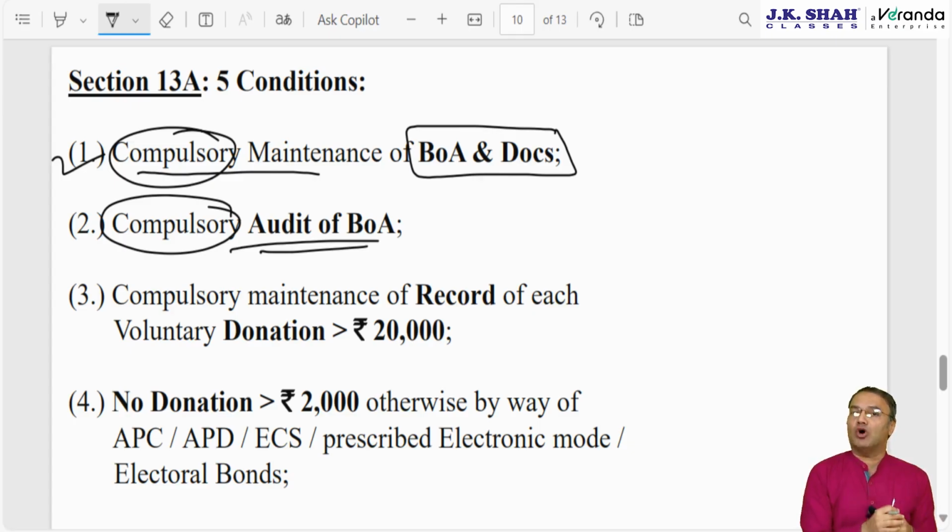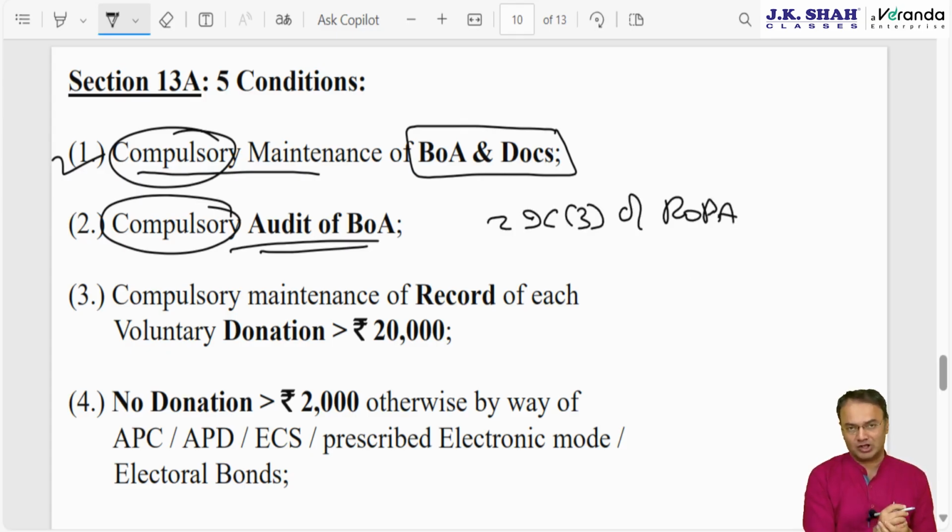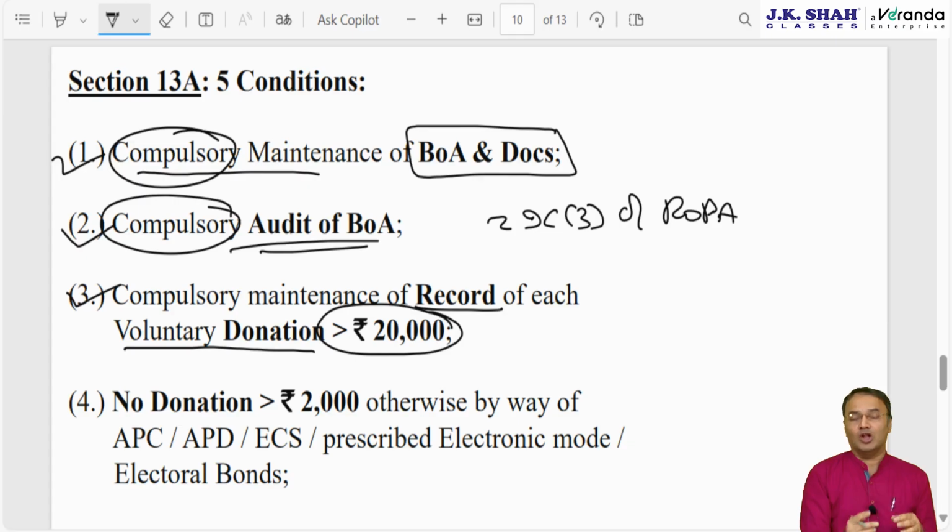Now audit is mandatory not only as per the Income Tax Act, but audit is mandatory as per the Representation of People Act also. As per section 29C subsection 3 of the Representation of People Act, 1 copy of audited statements is to be furnished with the Election Commission also. Third condition is compulsory maintenance of records, that is name, address, etc. of the donor, record of each voluntary donation or contribution exceeding 20,000. Now in case of public charitable trust, there was a concept of anonymous donation. Here the anonymous donation concept is not there. The concept of anonymous donation indirectly will apply with donation amount of more than 20,000 in the whole year.